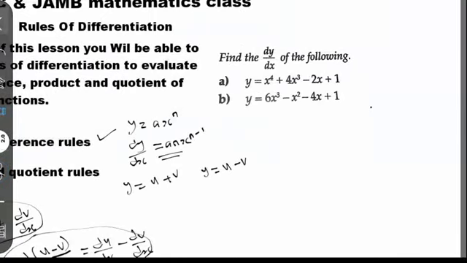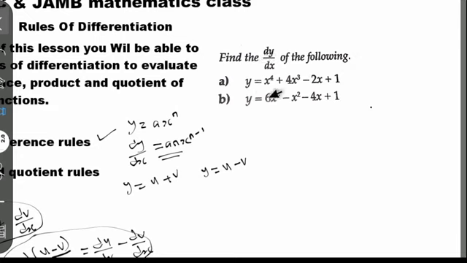Yeah. So let's look at this example. The question says, find the dy/ds of the following. We have two examples here. If you look at this, it is a combination of the sum rule and the difference rule. That is why the sum and difference rules are put in as one rule of differentiation.